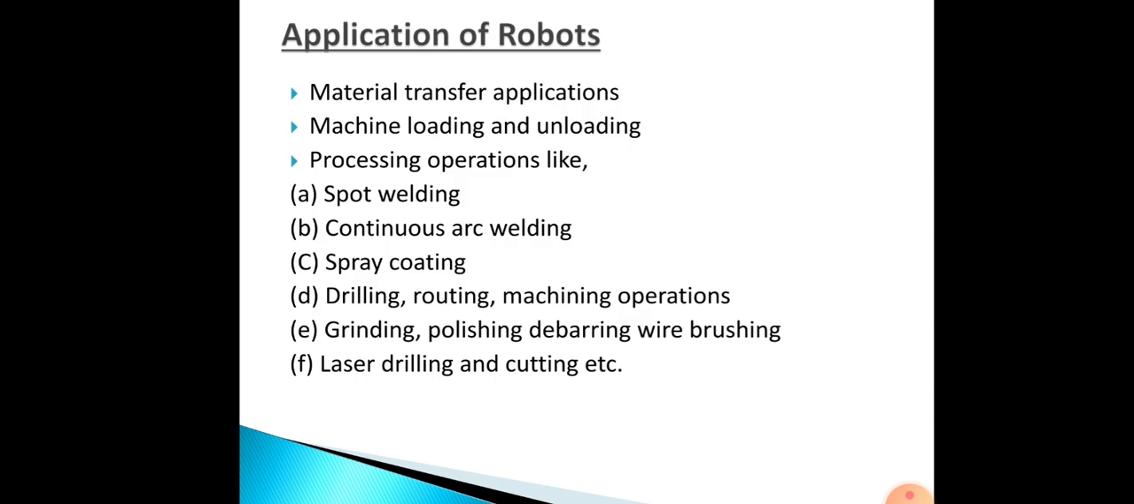Then the next one, applications of robots. So where they are used: they are used in material transfer applications, then machine loading and unloading, then processing operations like spot welding, continuous arc welding, spray coating, drilling, routing, machining operations, then grinding, polishing, deburring, wire brushing, then laser drilling and cutting. The next, assembly tasks, assembly cell design, parts mating, then inspection, automation or test equipment. So here these all they will be used.